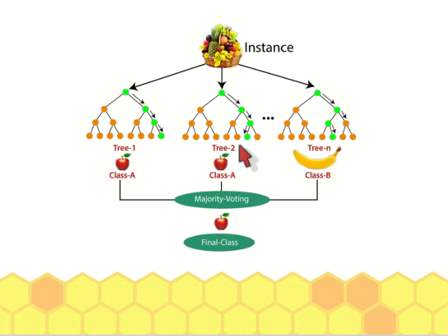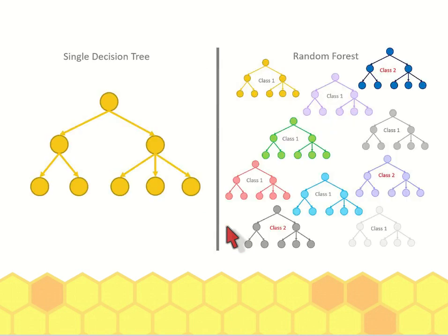So you can apply majority voting to come up with the final prediction, which means it should fall under class A. That's the difference between random forest and decision tree. The decision tree relies on a single decision tree, whereas random forest relies on many decision trees to do the classification.